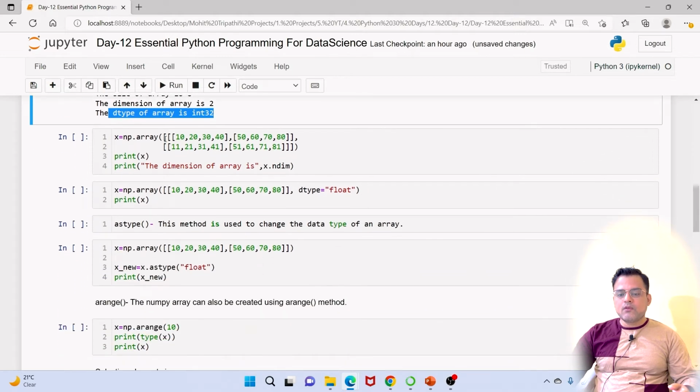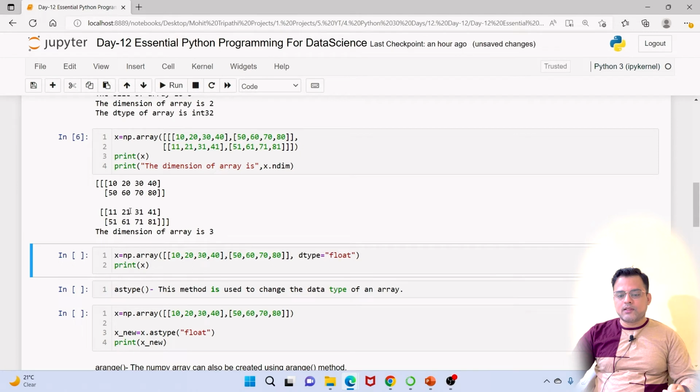Now if you have to create a three-dimensional array, as the number of dimensions increases, the complexity to visualize also increases. So if you want to create a three-dimensional array, you have to pass a list of two-dimensional arrays. So it goes on like this. If you have to create a two-dimensional array, it will be a list of list, and if you have to create a three-dimensional array, then it will be a list of two-dimensional arrays. So we have created a list of two-dimensional arrays, and it will look like this. So this is a three-dimensional array where the dimension of array is 3.